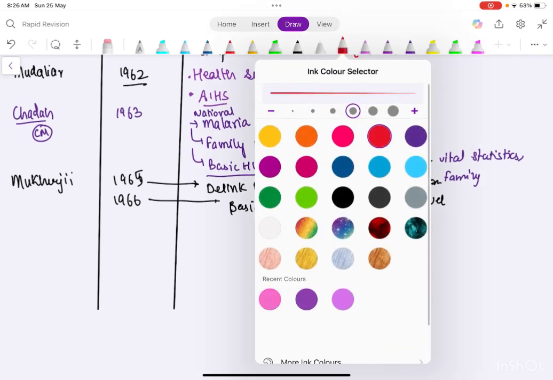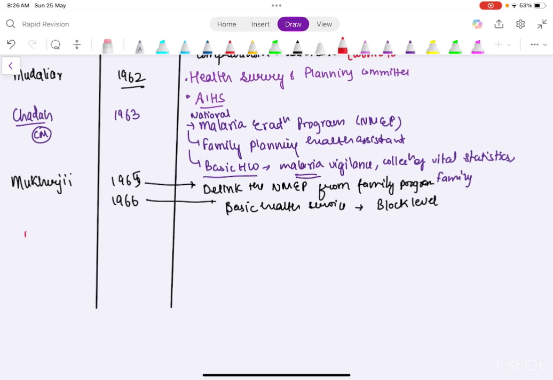Then the next committee was the Jungalwalla committee. This is in 1967. So you just remember that there's a one year gap in all, and in this there's a 2 year gap.